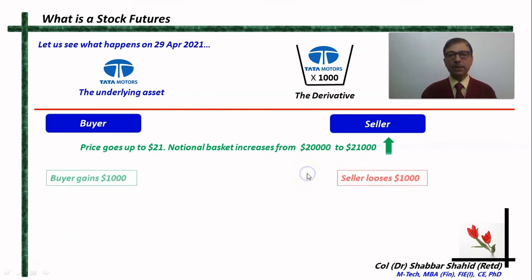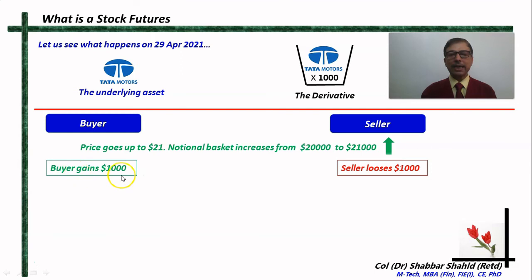So what has happened in reality? The buyer has gained $1,000 because he had bought at 20, now it has become 21. So he has gained $1,000. But the seller has lost $1,000 because he had sold at 20, now the price has increased to 21. So he has to repurchase at 21. Alright. So he has lost $1,000. I correct myself.